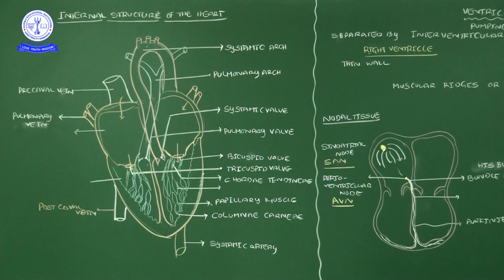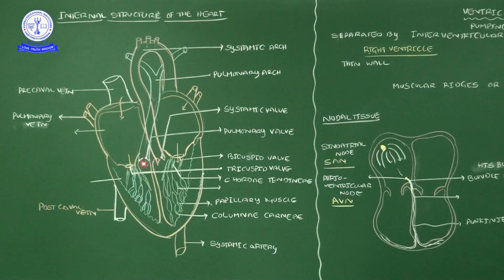Okay, 2 valves are completed. Then the atria and ventricles are separated by the atrioventricular septum. That septum has 2 holes, and through those holes, deoxygenated blood on this side and oxygenated blood on this side both go to the appropriate lower chambers.